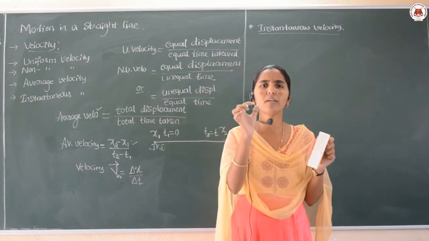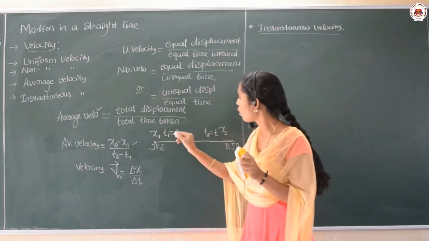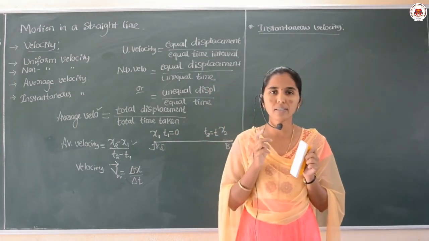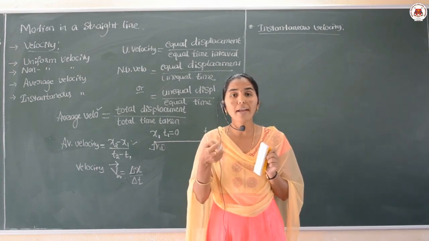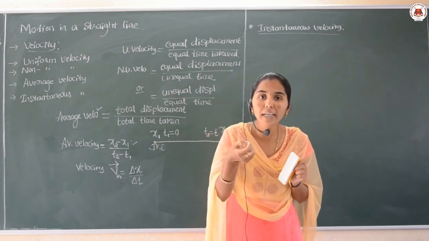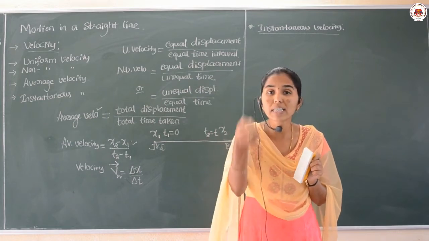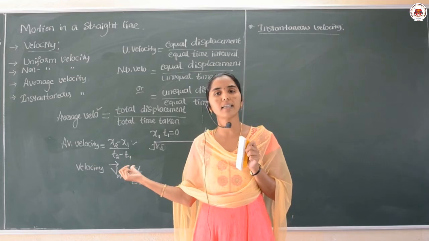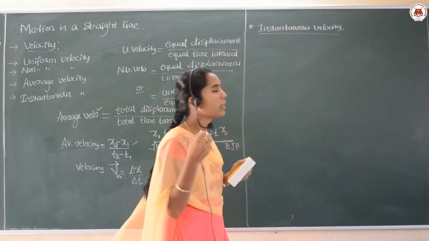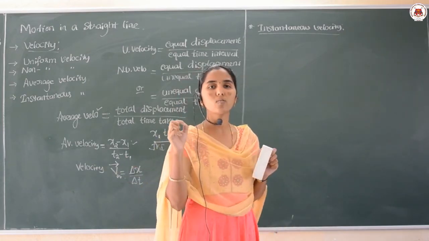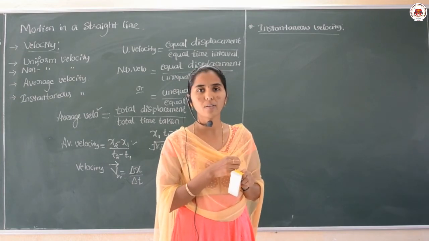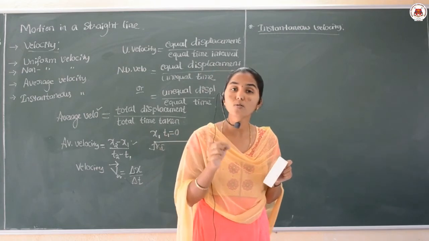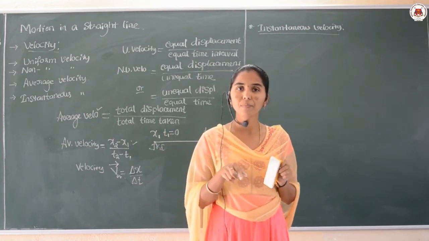Even if you give time, see here, 1 minute to 2 minutes, there is a 1 minute difference, but you want to find what the velocity is after 1.1 minutes, or after 1 minute 1 second. There, which one do we need? Instantaneous velocity is required.